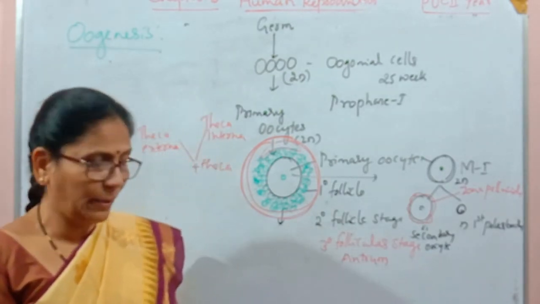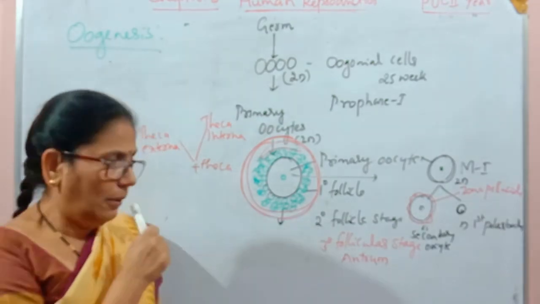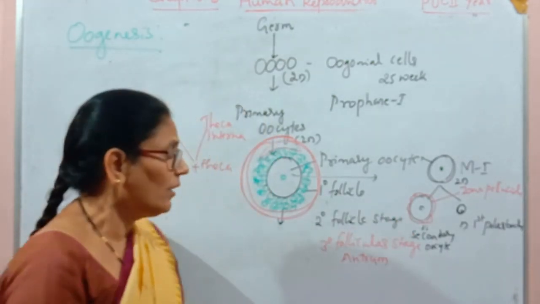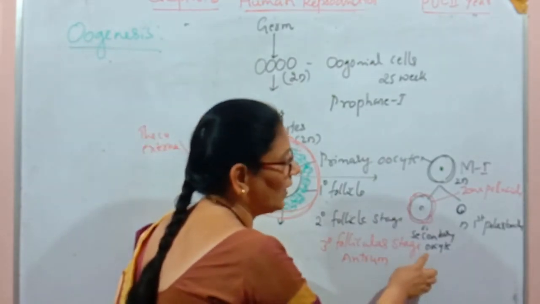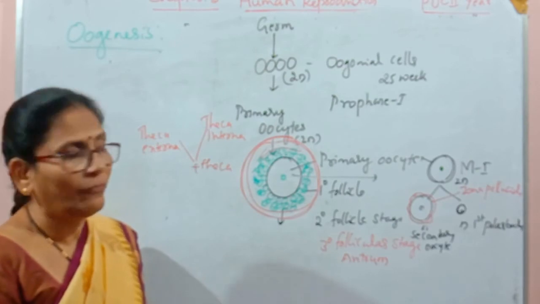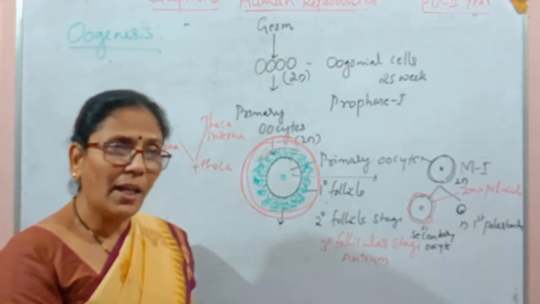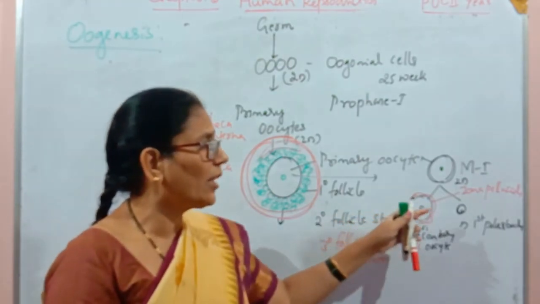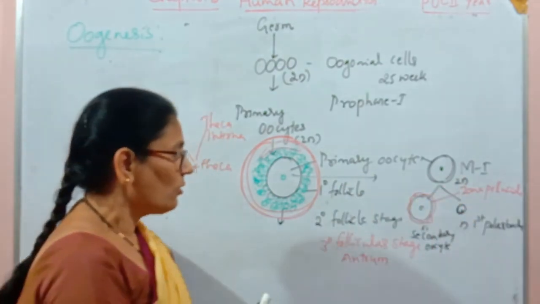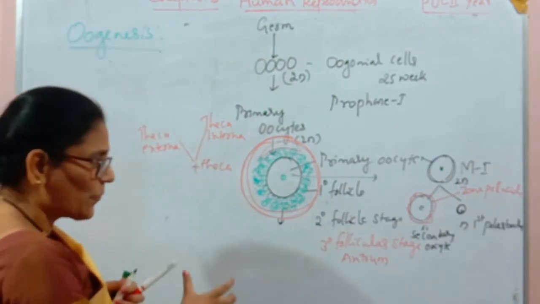It completes only when the secondary oocyte allows the entry of sperm. When the sperm enters the secondary oocyte, only then is the second meiotic division going to be completed. Before that, the Graafian follicle ruptures.